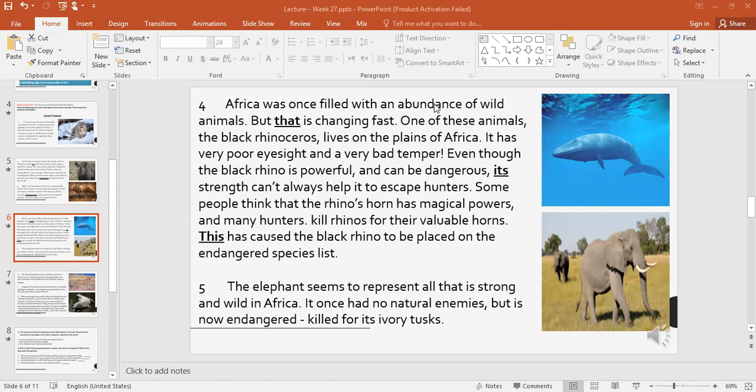This has caused the black rhino to be placed on the endangered species list.